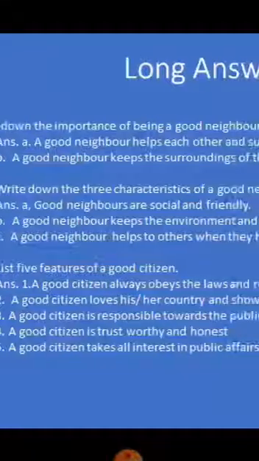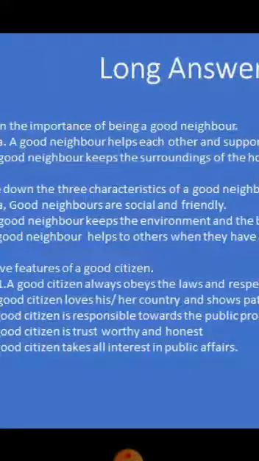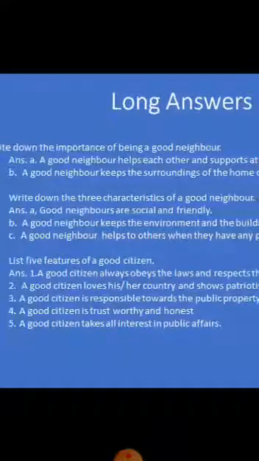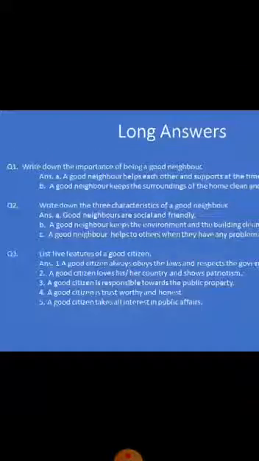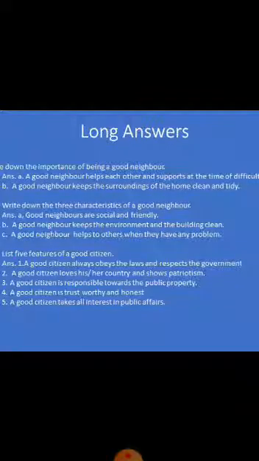Write down the importance of being a good neighbor. Number 1, a good neighbor helps each other and supports at the time of difficulty. Number 2, a good neighbor keeps the surroundings of the home clean and tidy. These are the 2 points. If they have any difficulty, they support each other and help. These are the importance of being a good neighbor.